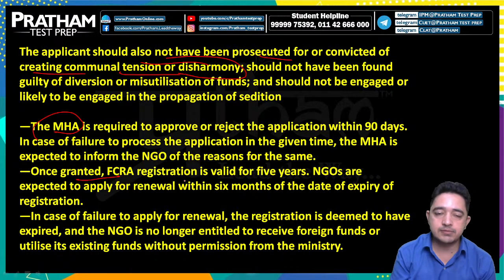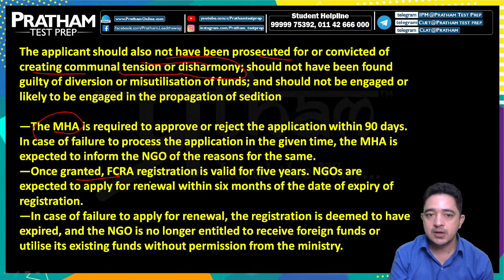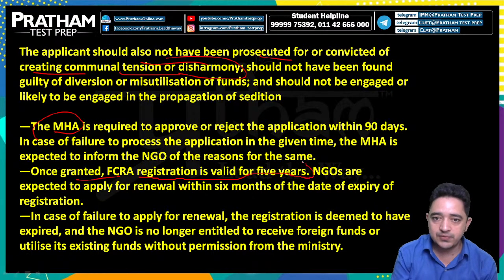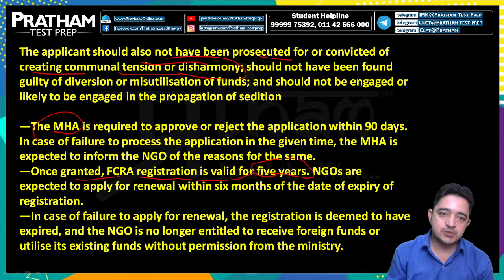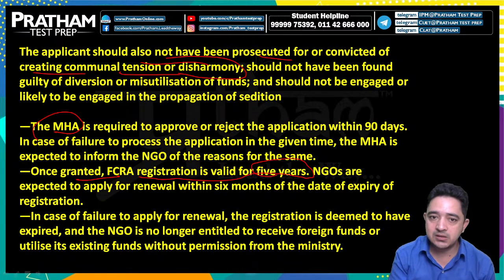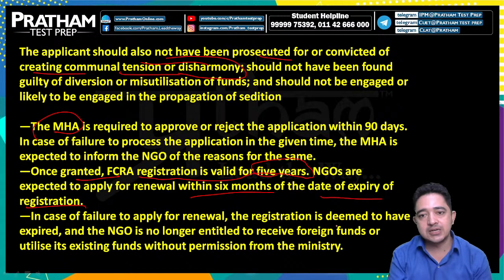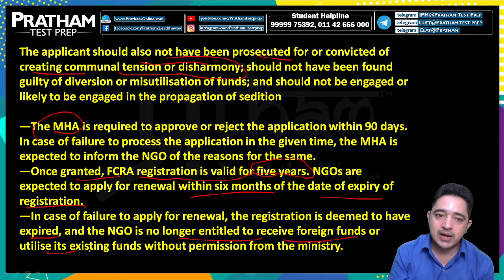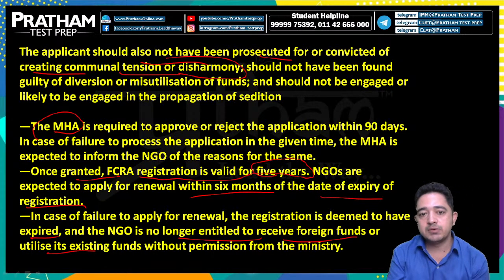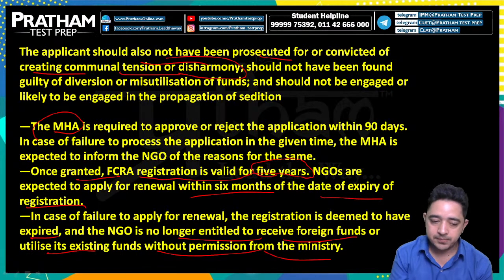Once granted, FCRA registration is valid for 5 years. Make sure this registration is valid only for 5 years. The NGOs are expected to apply for renewal within 6 months of the date of expiry of the registration. In case of failure to apply for renewal, the registration is deemed to have expired and the NGO is no longer entitled to receive foreign funds or utilize its existing funds without permission from the ministry.